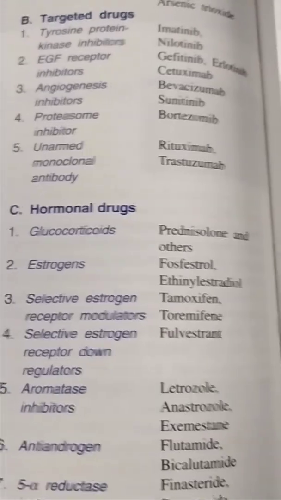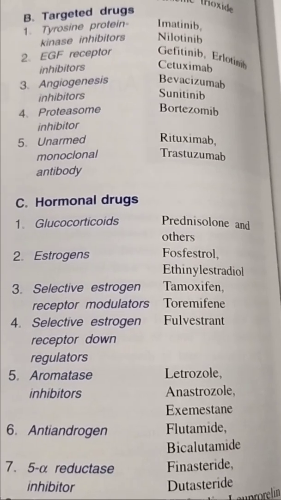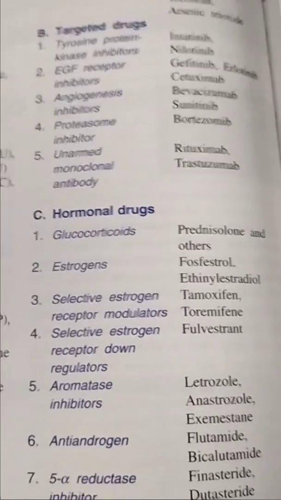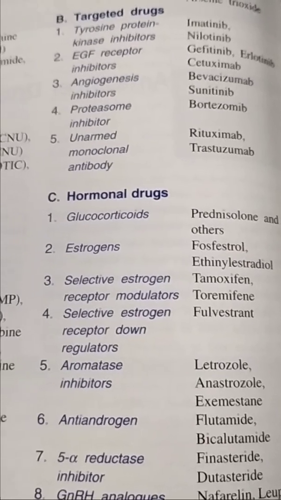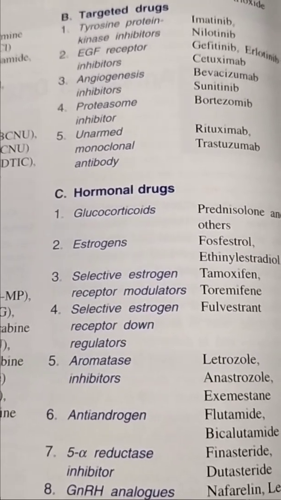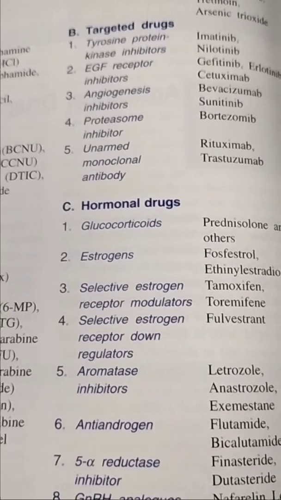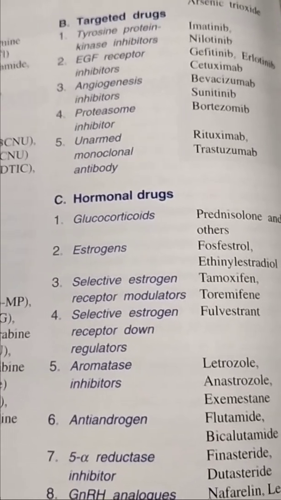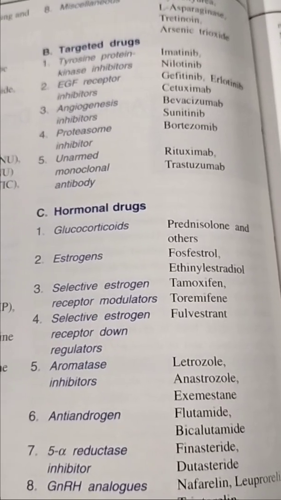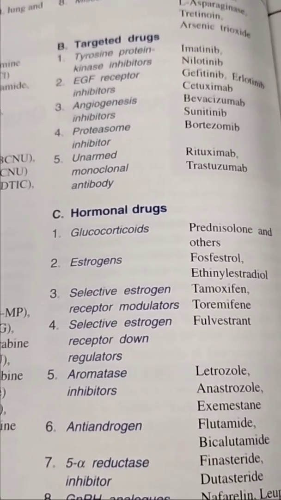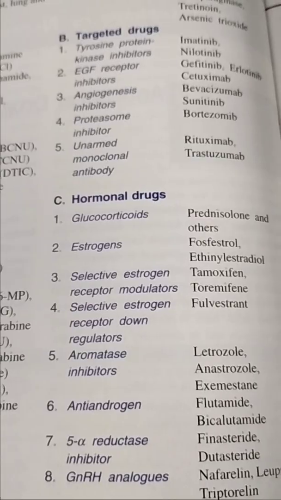And the second one is targeted drugs, mainly for a particular organ. We already know that cancer has several types: breast cancer, brain cancer, blood cancer, stomach cancer, liver cancer, kidney cancer. So that's why targeted drugs were invented. These drugs work on particular places.